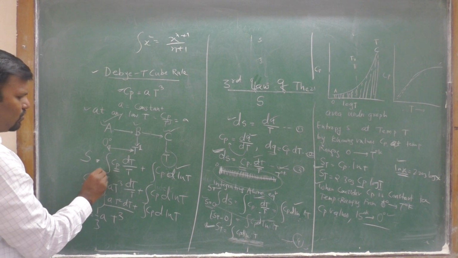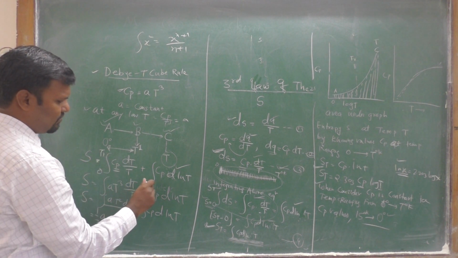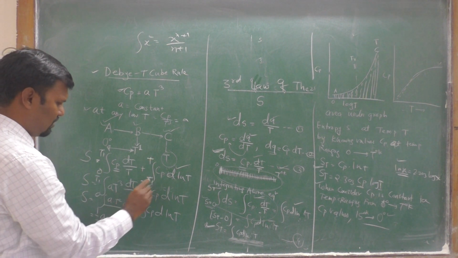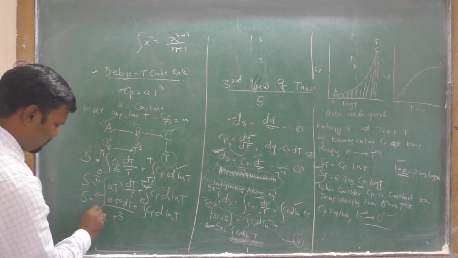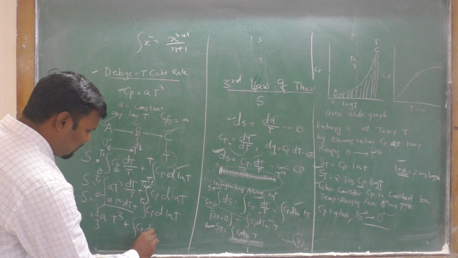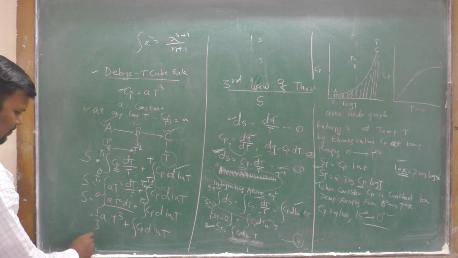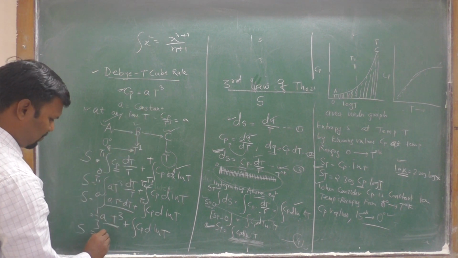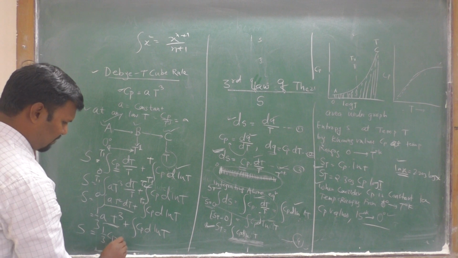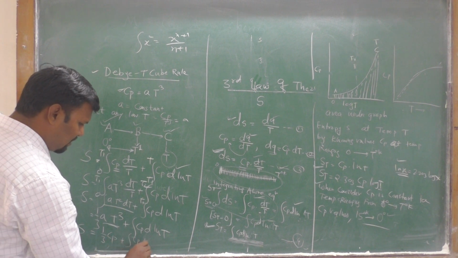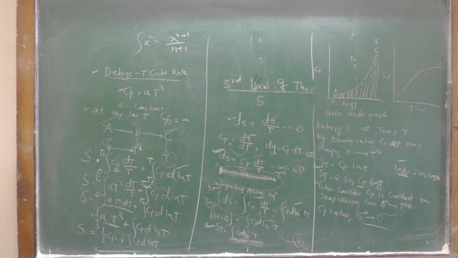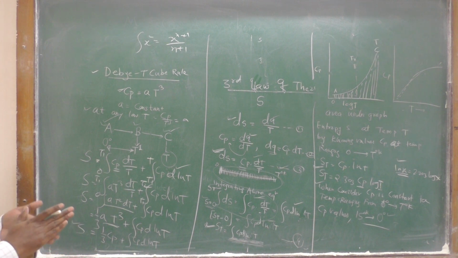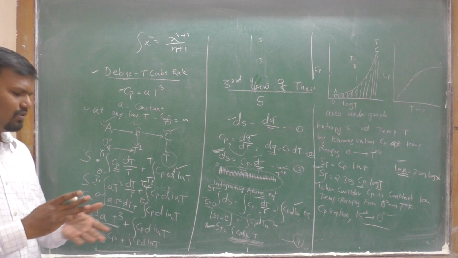In this case the limits are 0 to T1 and T1 to T. Then plus, we find this value plus Cp d ln T. We know that AT square is equal to Cp, therefore 1 by 3 Cp plus the integration of Cp d ln T. This is the equation we can use to find the entropy of a substance ranging from absolute 0 to the temperature T.